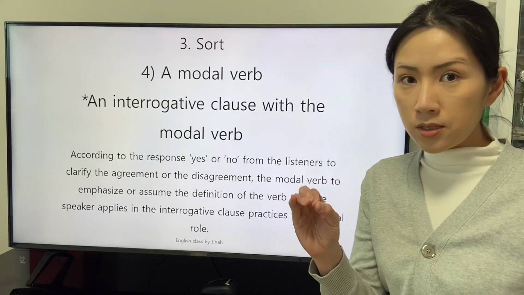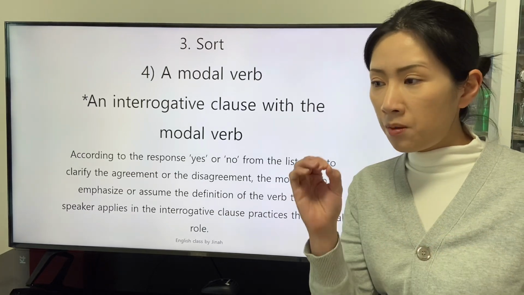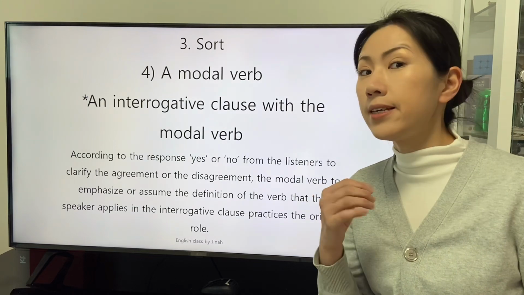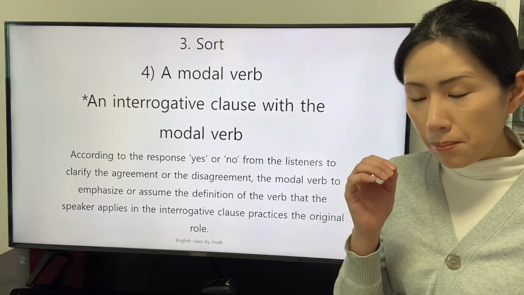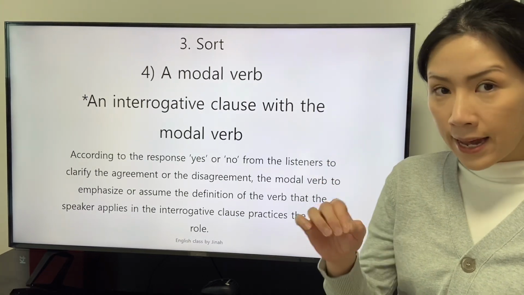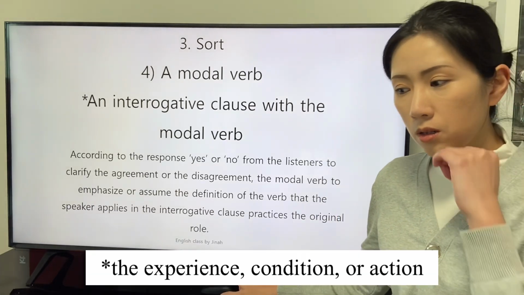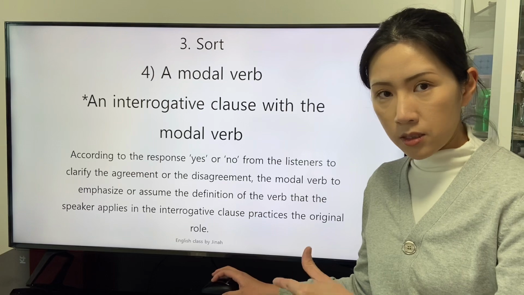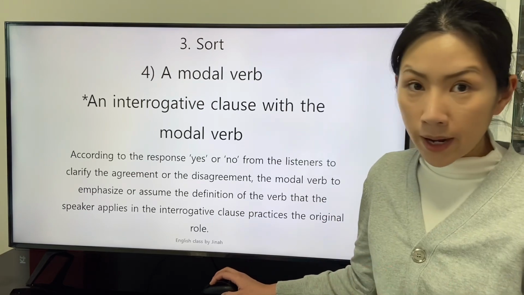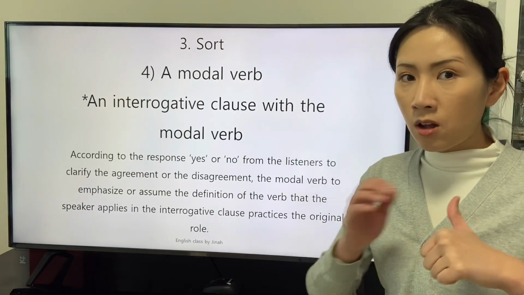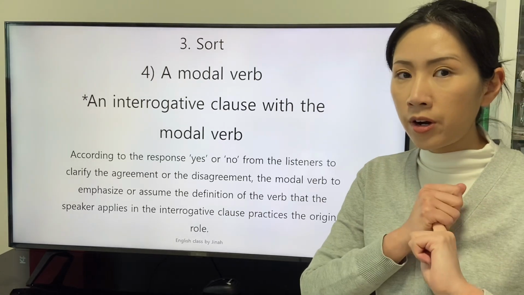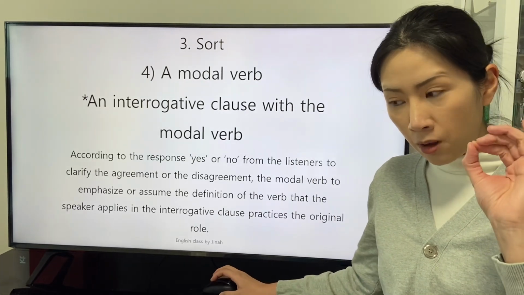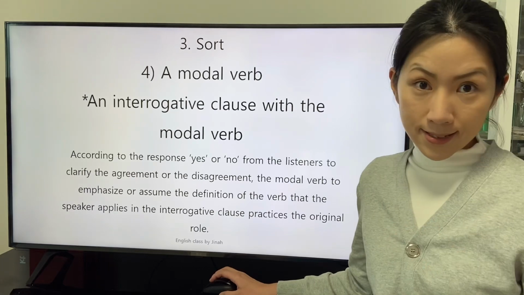The accordance from the response of the listeners, that is yes, means that the condition is able to be described as an emphasis or an assumption that the modal verb means.